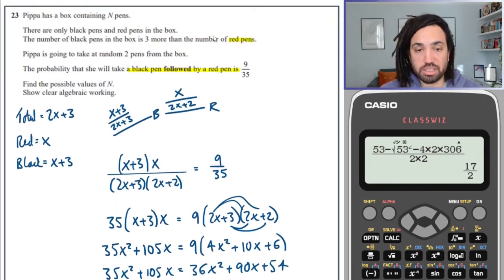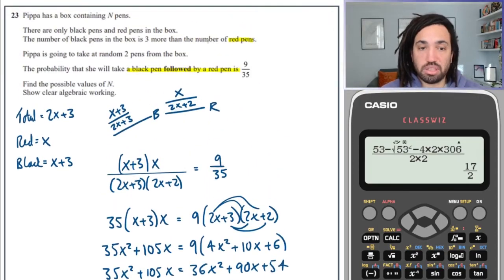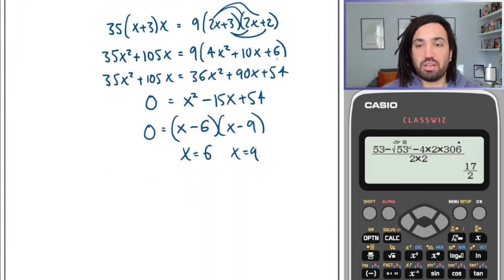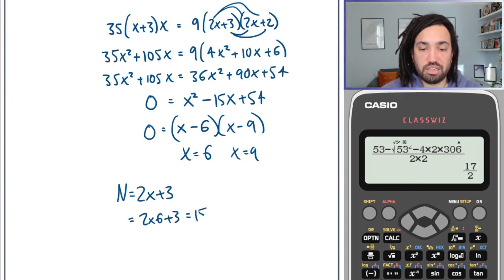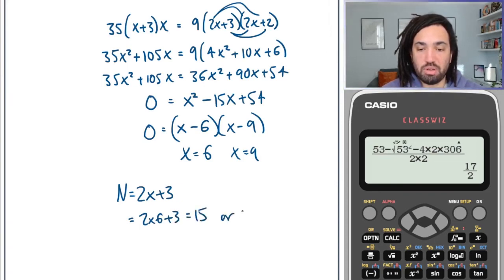But read the question, so important. We want the total possible values of n. N is the total in the box, and the total in the box is 2x plus 3. So n equals 2x plus 3. So n equals either 2 times 6 plus 3, which is 15, or 2 times 9 plus 3, which is 21.